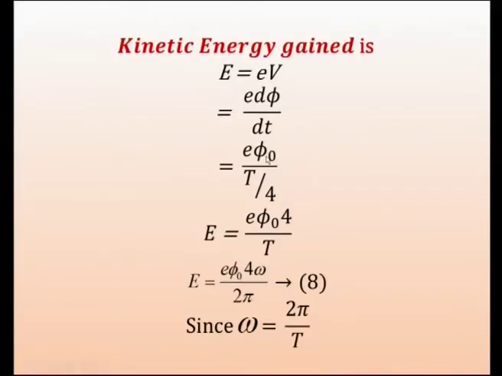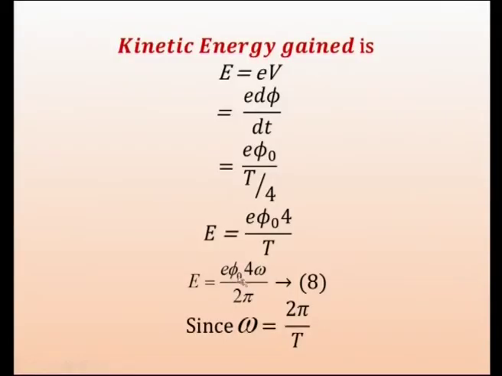In the first quarter, what is the change in time? 0 to T by 4. Therefore, in the place of d phi we write this, and in the place of dt we write this, so we get this expression. Now, E equal to e phi 0, and this T we are writing in terms of omega, because omega is equal to 2 pi by T. Omega is the angular frequency, where T is the period of oscillation and omega is the angular velocity of oscillation. So, this is a well known relation. Therefore, we write equation 8 for energy gained: e into phi 0 omega.